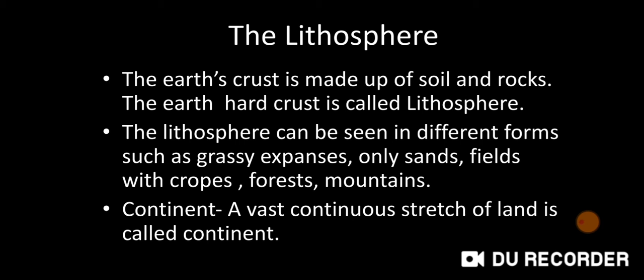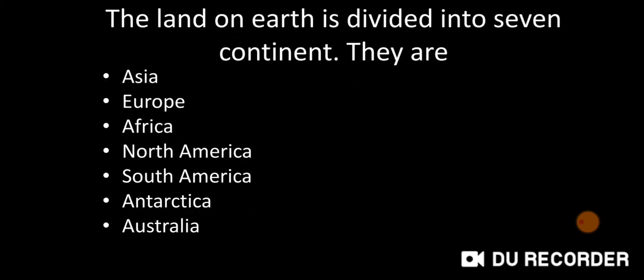Now we see continents. A vast continuous stretch of land is called a continent. The land on earth is divided into 7 continents. They are Asia, Europe, Africa, North America, South America, Antarctica and Australia.